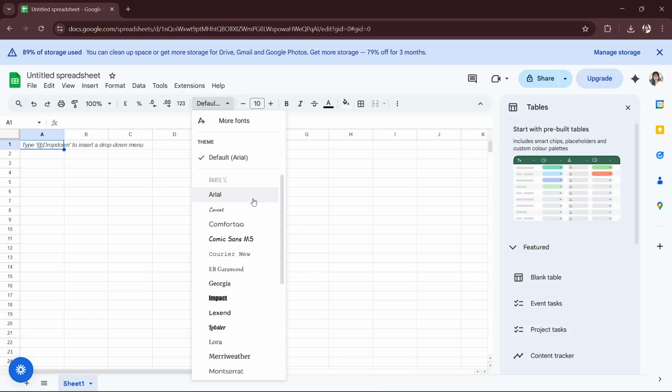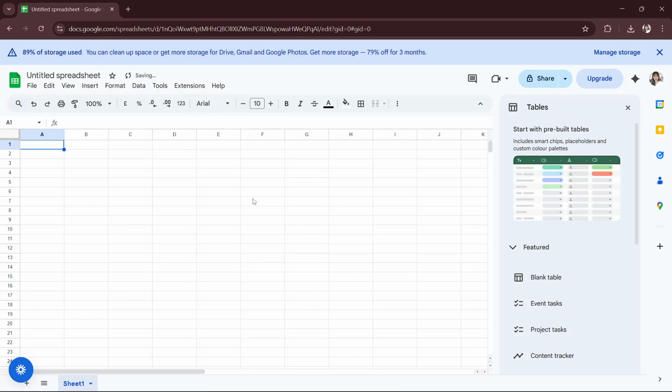So for example, I want this font right here, and now you will just have to basically adjust the size and formatting. You'll just have to set it to bold, to italic if you want to, the size. So yeah, this is basically all you need for your font.